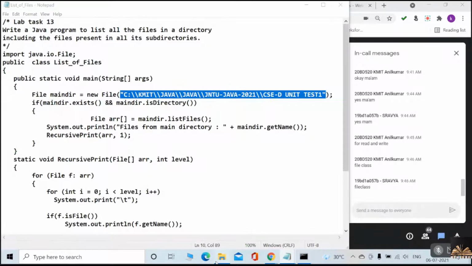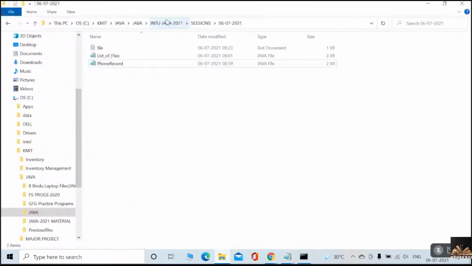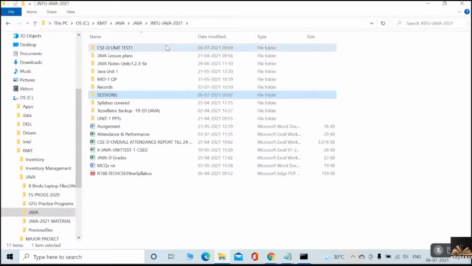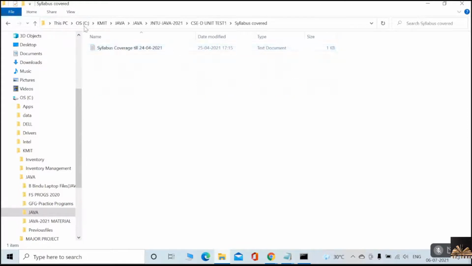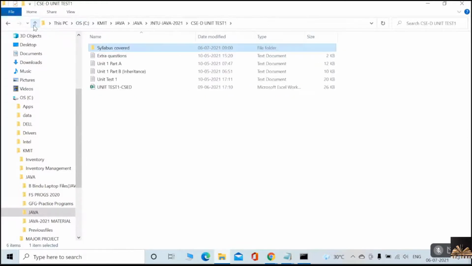I have the syllabus covered folder, and also some extra questions, unit 1 part A, part B, unit test, some questions, four text files, one Excel sheet, and one subfolder. Understood? These are the files I have in the CSCD unit test 1 folder.